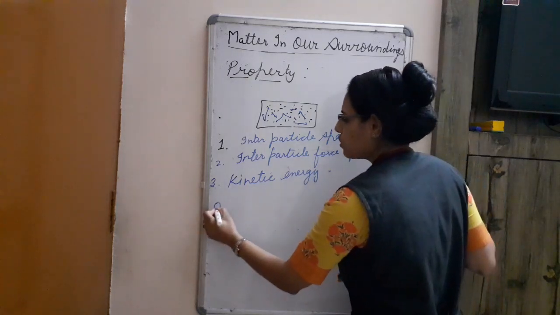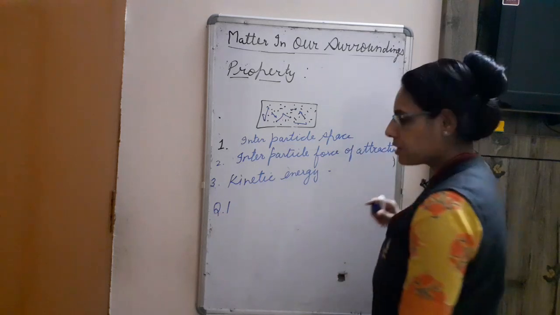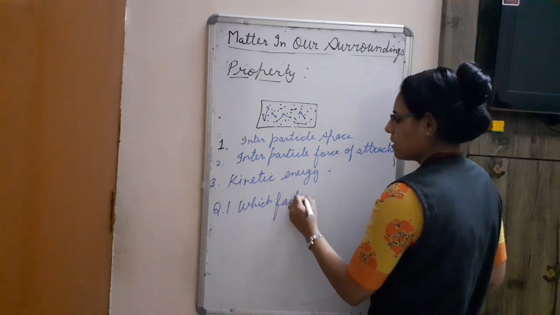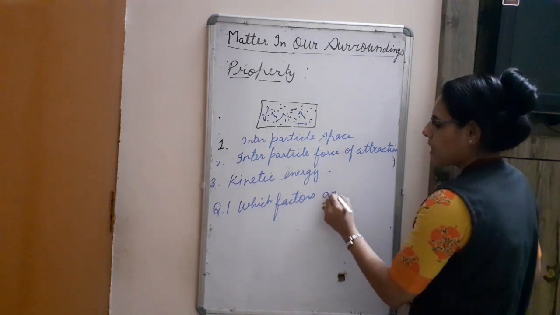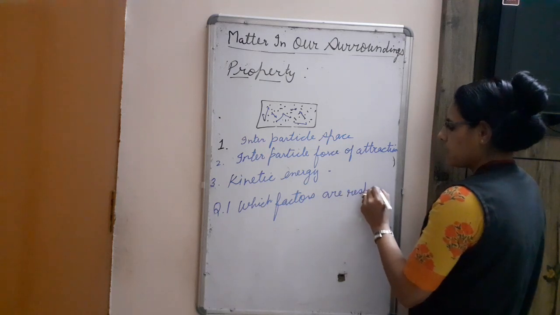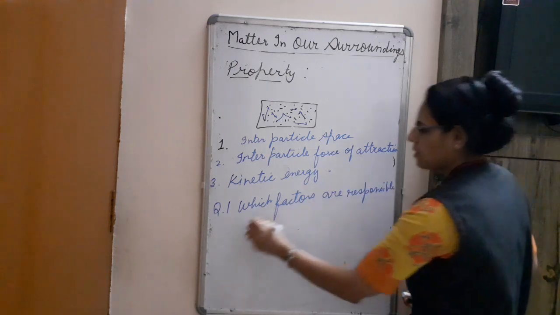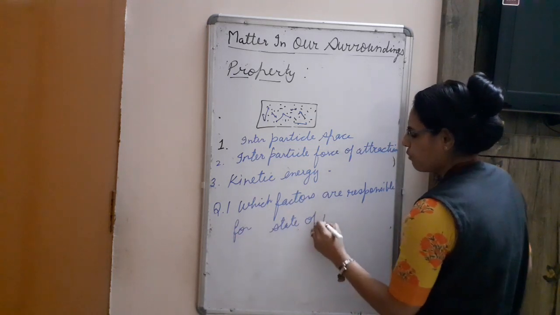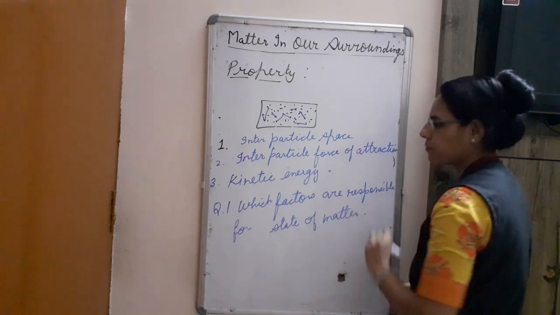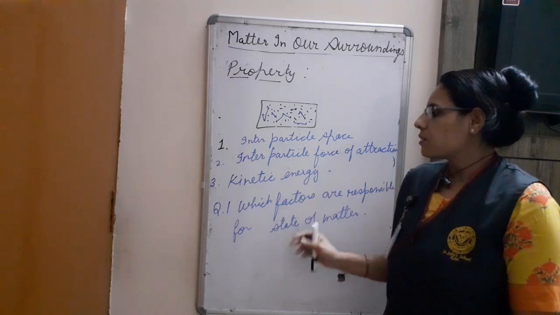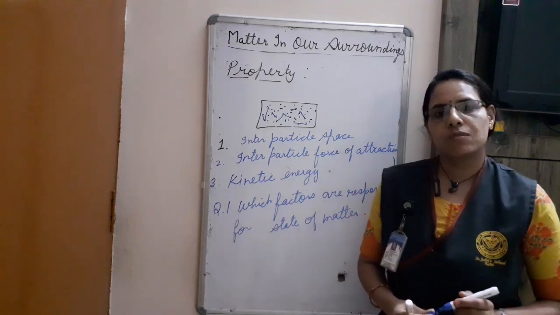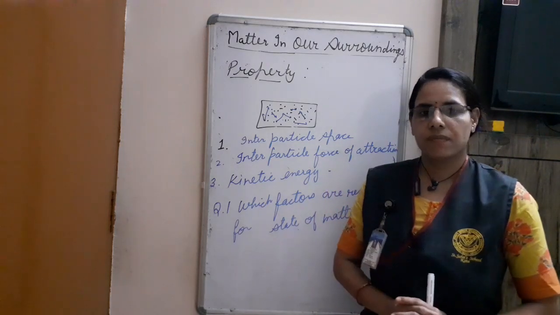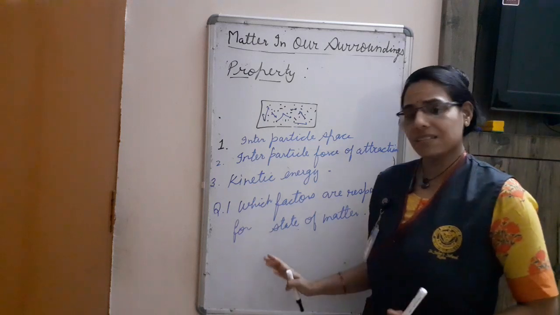So the one question for you, the first question, which factors are responsible for state of matter. So these are the three factors which are responsible to decide the state of any matter. Is it clear? Please note it, everyone.